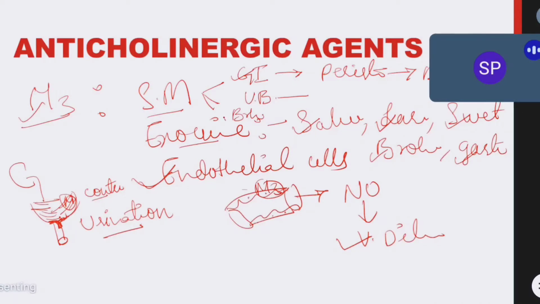And on bronchioles also we have smooth muscles. When M3 receptors are activated on bronchioles, it causes bronchoconstriction. I think you all understood the actions of M3 receptors of acetylcholine. Clear? Now we will see actions of M4 and M5 receptors.